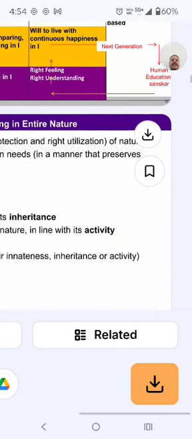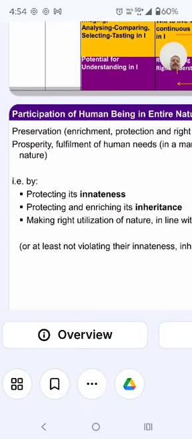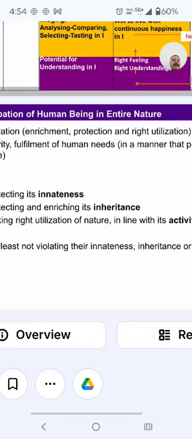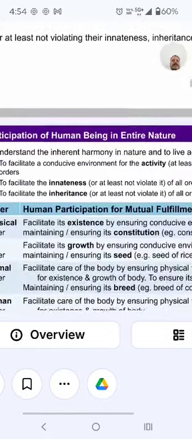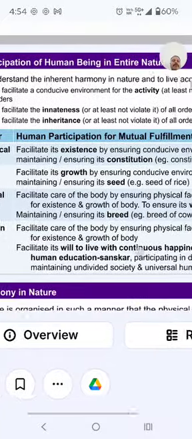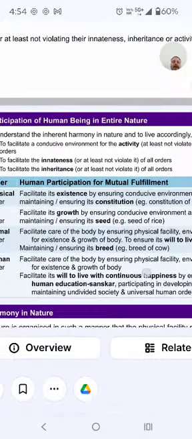This is protecting and increasing inheritance, making right understanding in the activities: human prosperity and human mutual fulfillment.